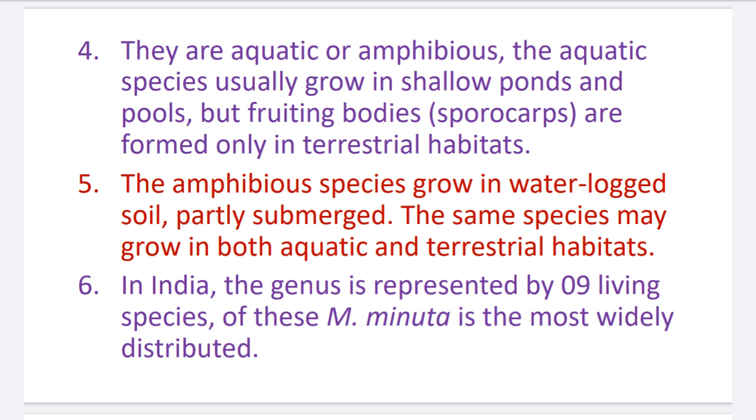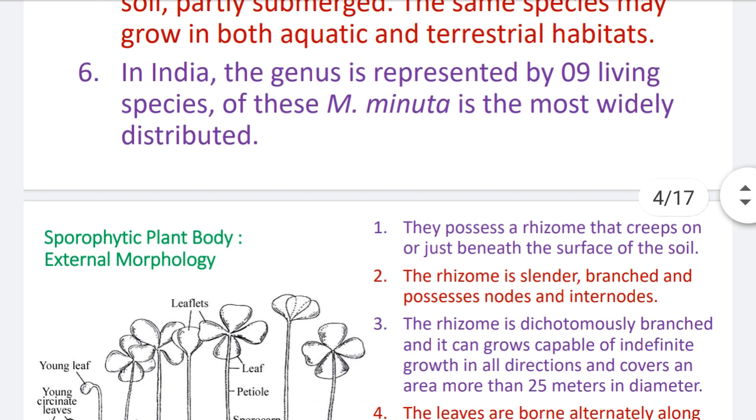Number 6, in India, the genus is represented by 9 living species. There are 9 living species occurring in India, and from these 9 species, Marsilea minuta is the most widely distributed species, and Marsilea minuta is the most common and most observed species in India.